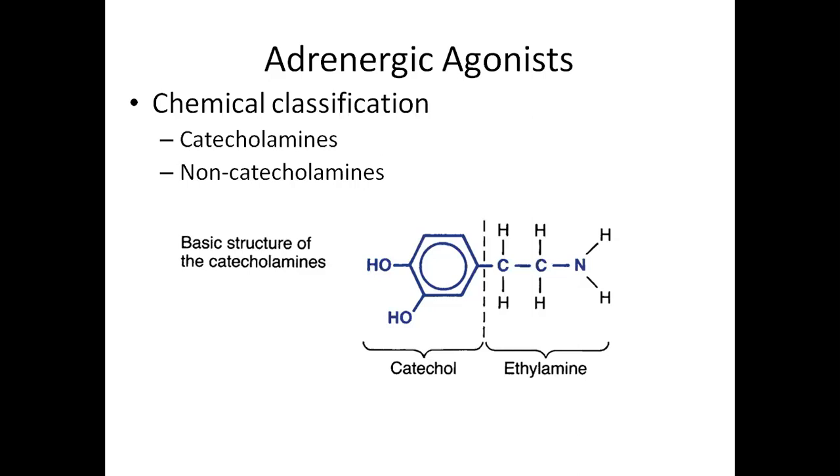So catecholamines contain the catechol nucleus, and non-catecholamines are those which lack the catechol nucleus. Examples of non-catecholamines are tyramine, ephedrine, amphetamine, phenylephrine, and salbutamol.